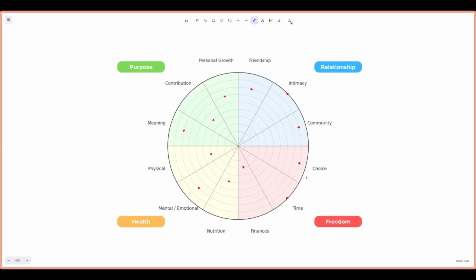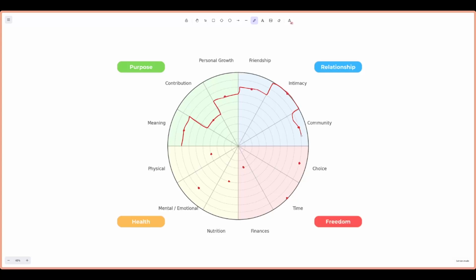Okay, so now that we've ranked all of these, and hopefully you've checked out my blog, downloaded this, and ranked them for yourself, what we're going to do is connect them. So I'm going to start up at mental, and I'm just going to start drawing a line here. And we'll just go through this, and I'm going to slowly connect all of these one by one. We'll just keep going through here. I hope my mouse makes it all the way over here. We'll see. We'll just keep going.